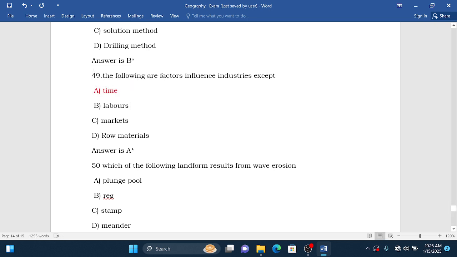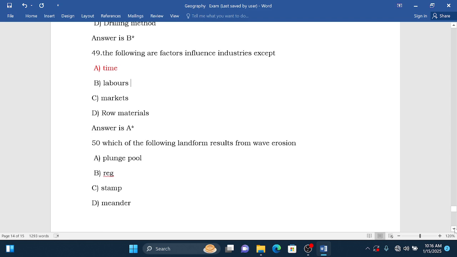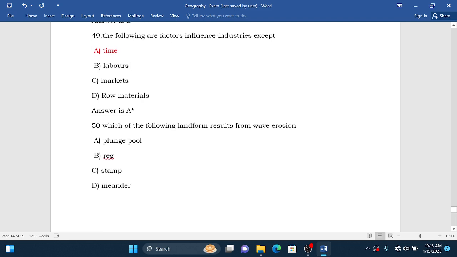Then question 50, which is the last one. Which of the following landforms results from wave erosion? They give us different landforms, but they want us to choose which one results from wave erosion. Plunge pool is a feature of river erosion.